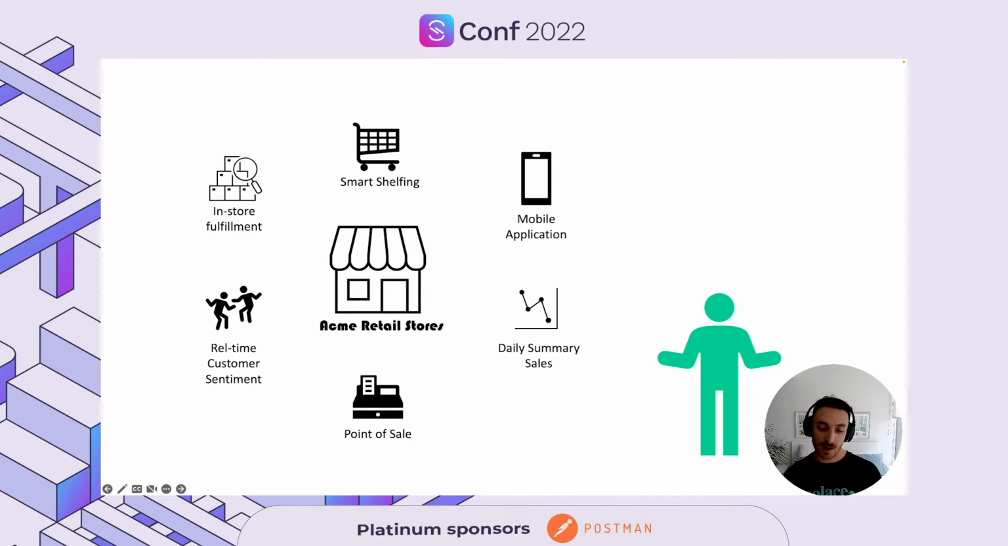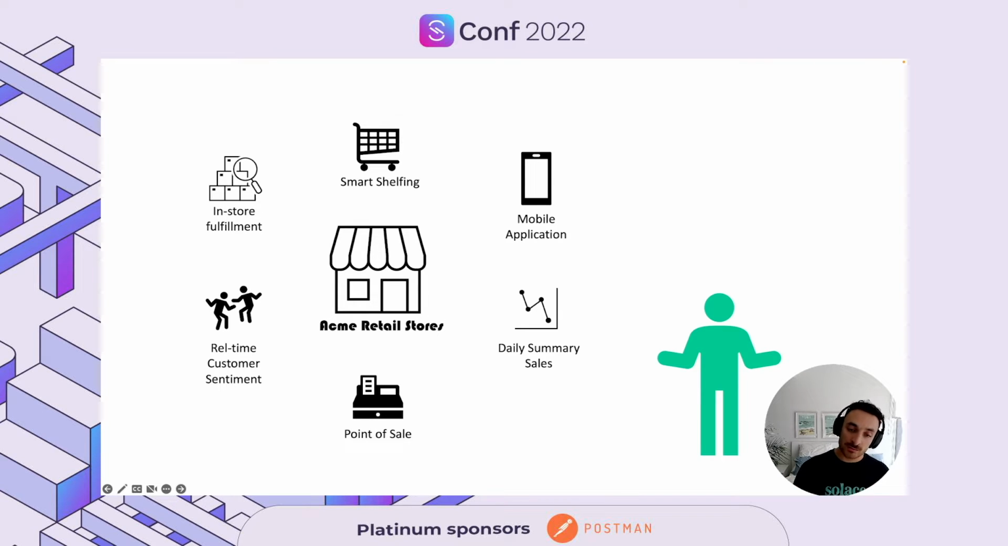Let's say that you are an architect and you've been hired by Acme Retail Stores and tasked with building an event-driven architecture to connect all the different components together, including legacy systems, adding new microservices, and let's say that you want to leverage cloud services like AWS sentiment analysis. There are also IoT devices in the smart shelving and the in-store fulfillment, and you want to connect all these together.